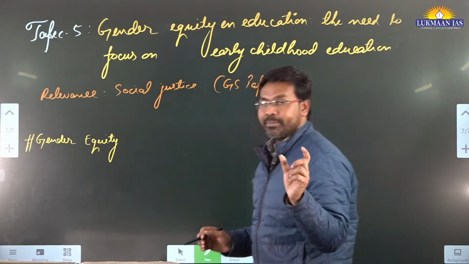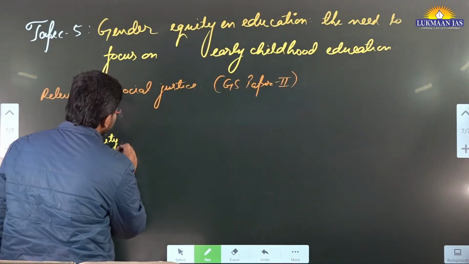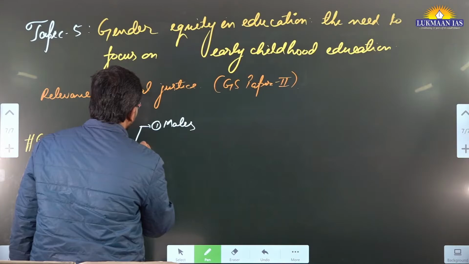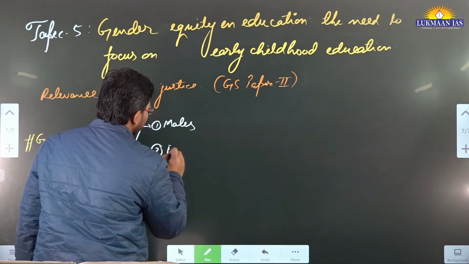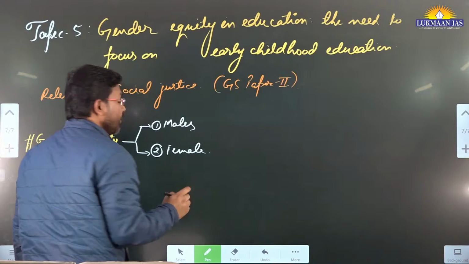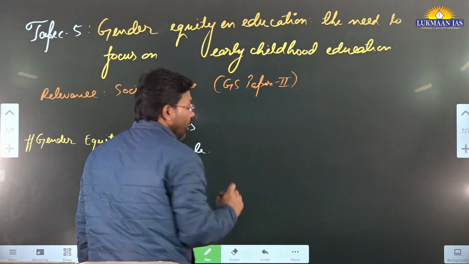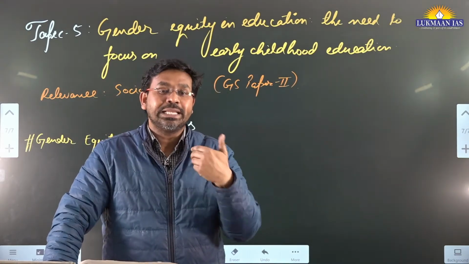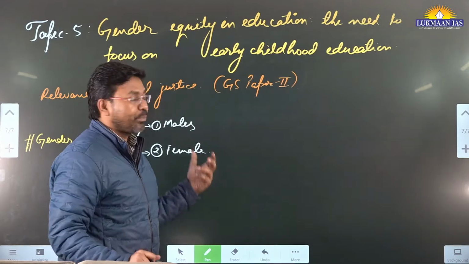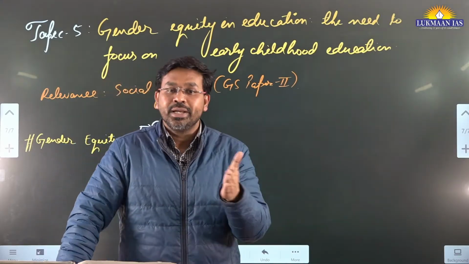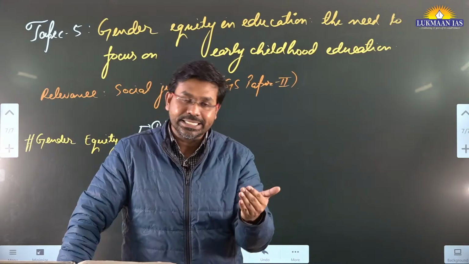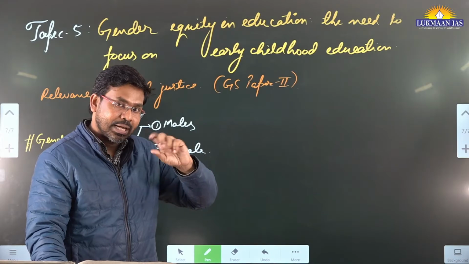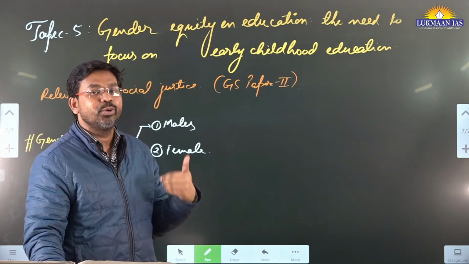Here we talk about gender equity in terms of children. So we are talking about male and female students, okay? When we talk about male and female students, do they have access to similar resources? Are they treated similarly at home, at school? Do they get proper opportunities to get educated? So we talk about parity in access, parity in treatment, and the kind of opportunities that they are given during their lifetime.